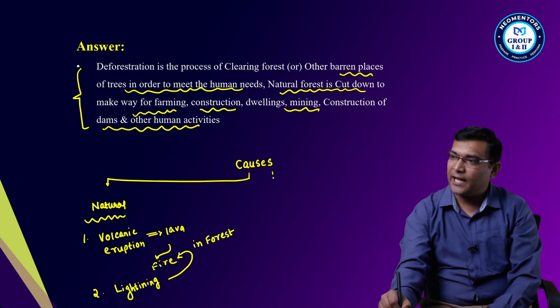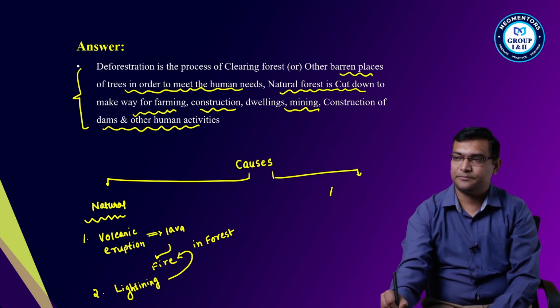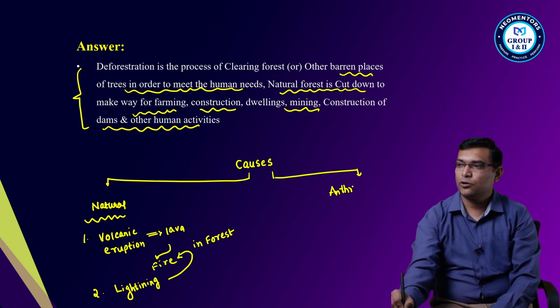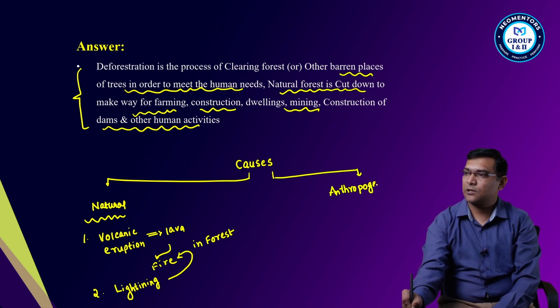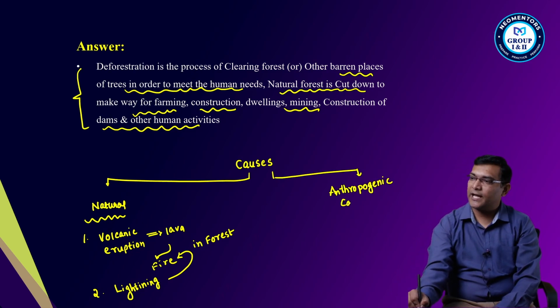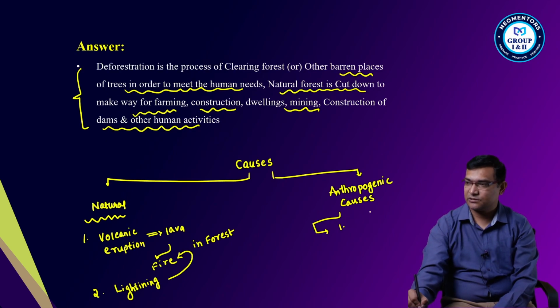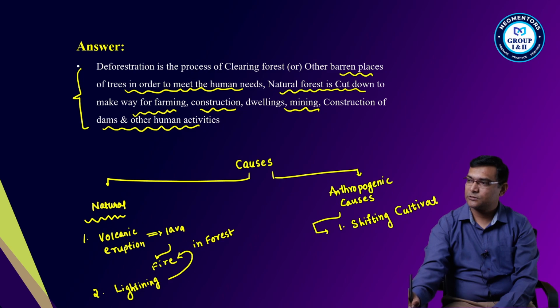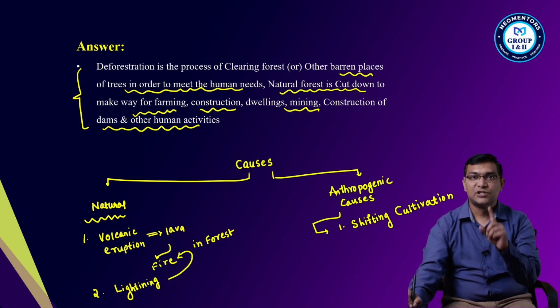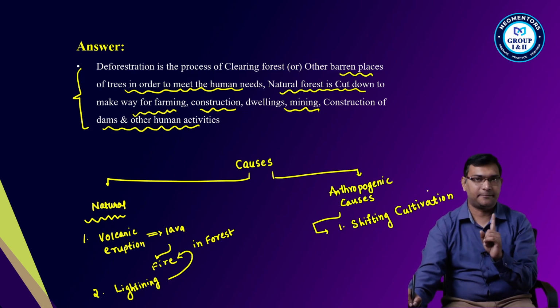Then the anthropogenic causes are so many. What are the anthropogenic causes? The first one is simple. What is that? Shifting cultivation, number one.